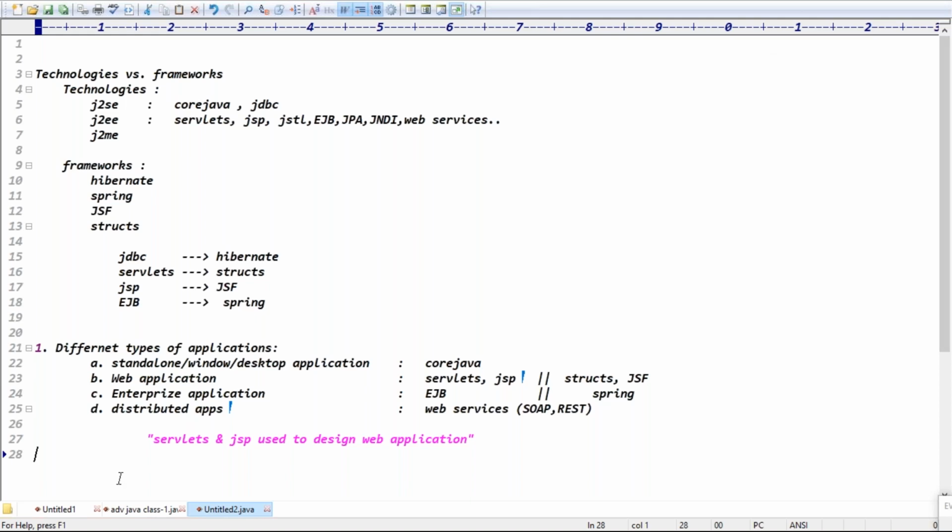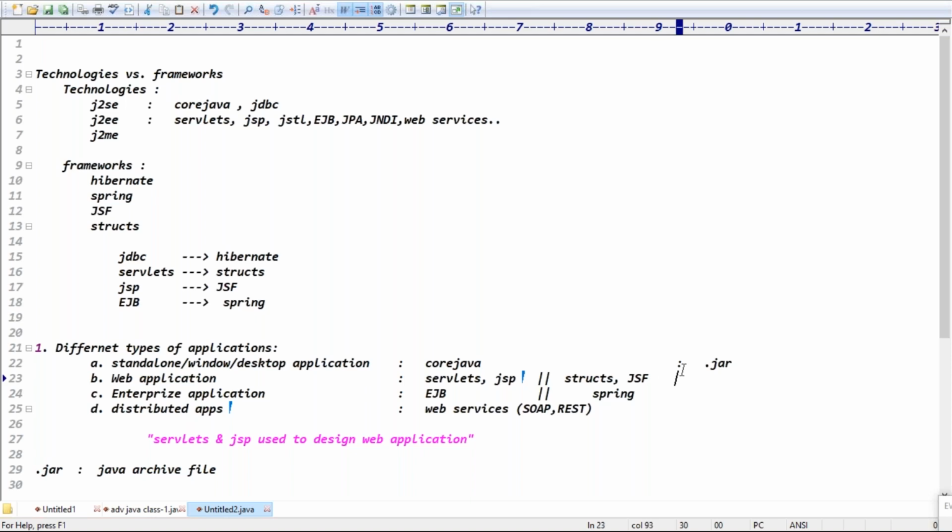Good. So the next point, guys, we have some extensions basically. What are the extensions, guys? Maybe in core Java, definitely we have to know what are the jar files. What is the full form of jar, guys? So we have to know the jar files. So .jar means Java archive file. Yeah, Java archive file, right?